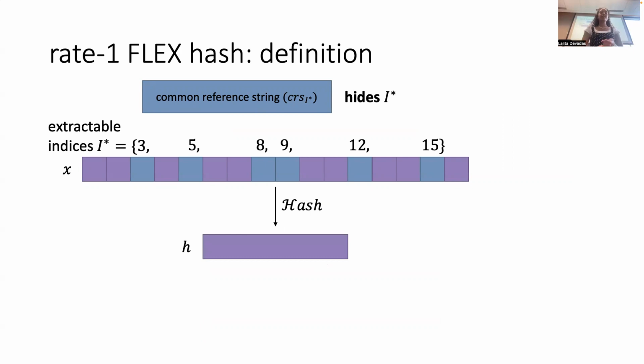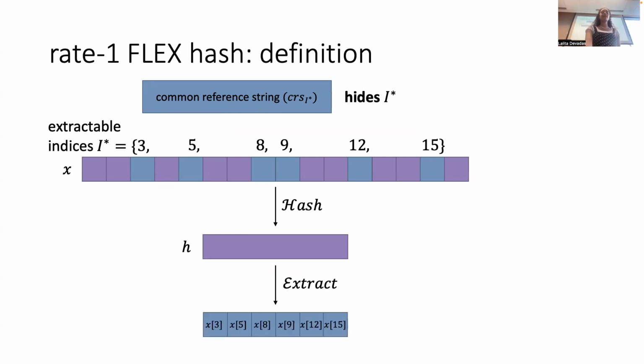We have a hash algorithm that produces a hash value H, and then an extraction algorithm, which given a trapdoor that was generated at the same time as the CRS, can extract exactly the values that were statistically bound, the values at the extractable indices from X. This is a somewhere extractability property. If you've heard of a somewhere extractable hash or SSB hash, that's what this is so far.